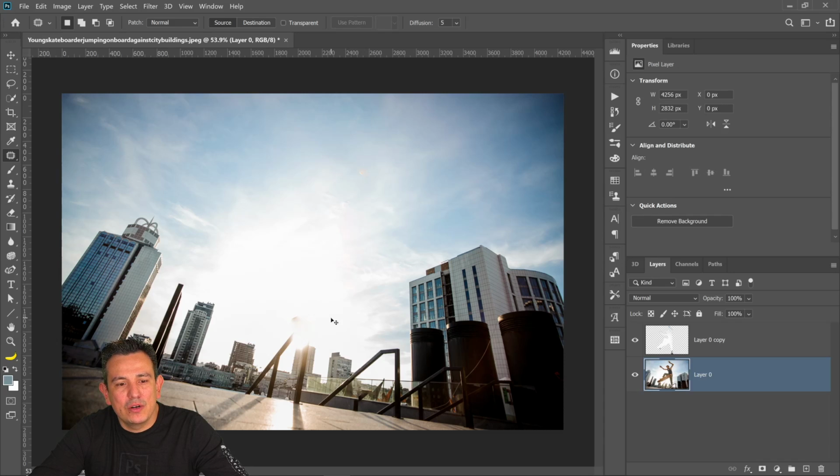The point that I was trying to make is that with the Spot Healing Brush tool, with the patch tool, you can click and drag from one area and then sample another to remove the distraction. And actually, just because now I want to show you how it works, I can just click on this spot here, click and drag it, and then it removes it. See that? See how I just removed that line? So that's really how the tool works.